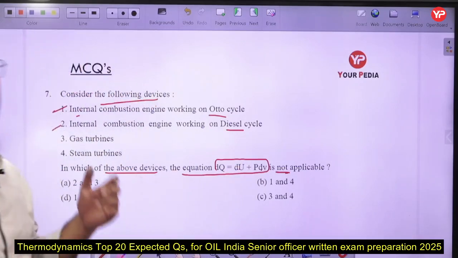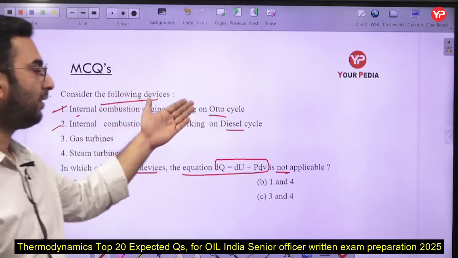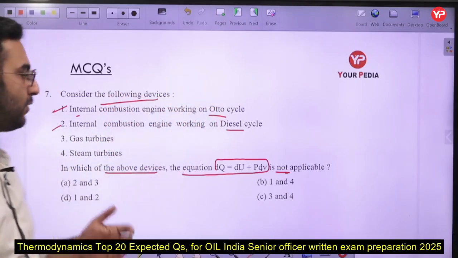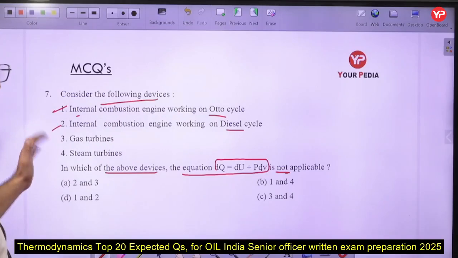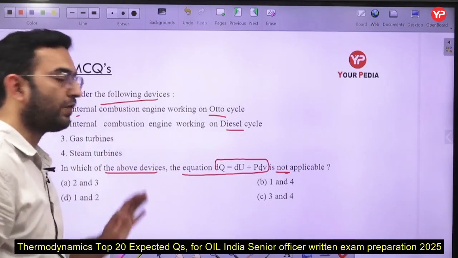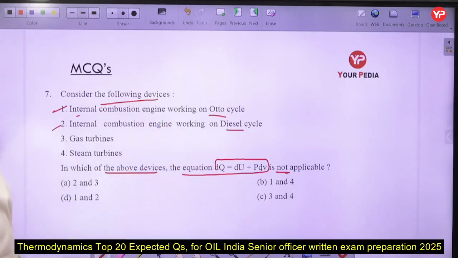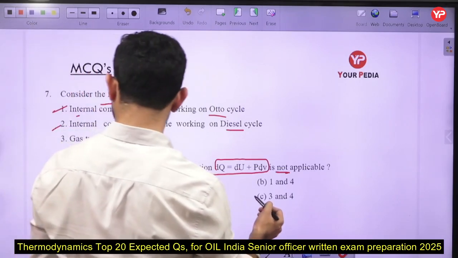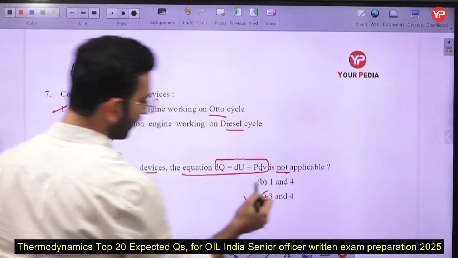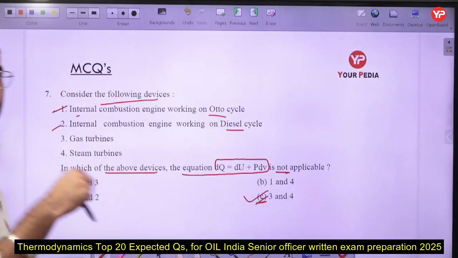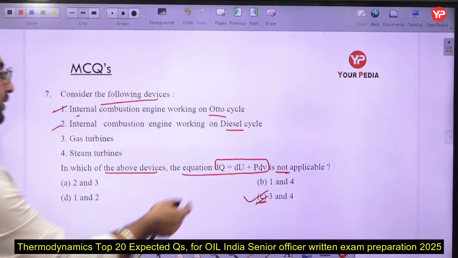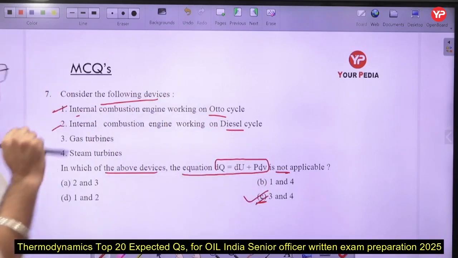Why? Because here we assume that each and every process is a closed system. In the case of gas turbines and steam turbines we cannot apply this, because these are open systems, and that equation is specifically written for closed systems. So I can say option number C. That is the correct one here: 3 and 4. This equation cannot be applied in those cases.